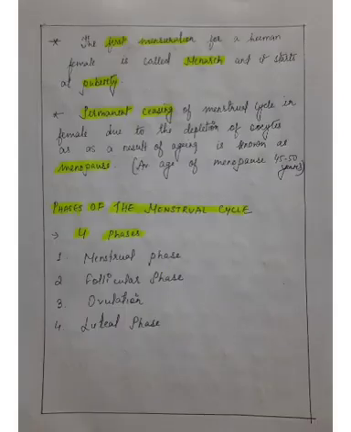The first menstruation for a human female is called menarche. So you should know this term, menarche. Menarche is nothing but the first menstruation which takes place in a human female, and it starts at puberty.